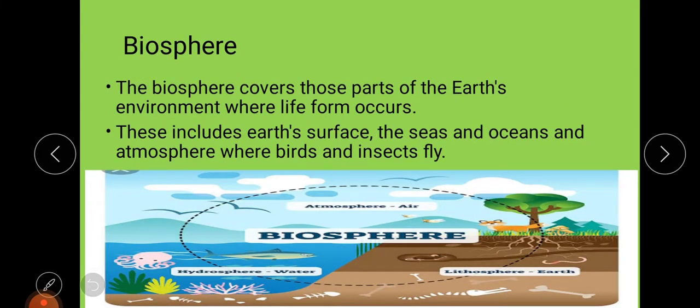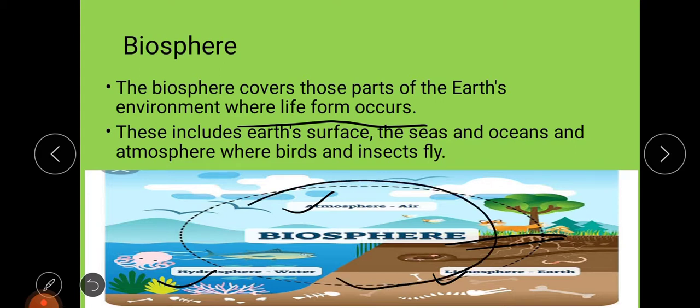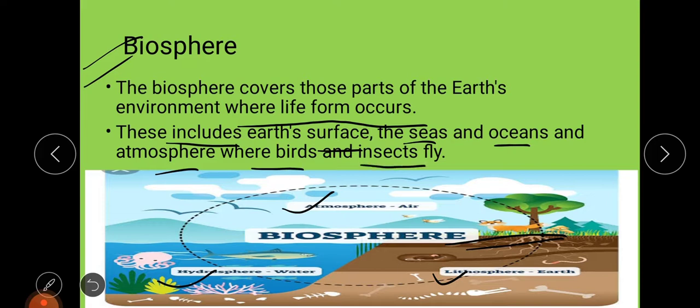Then the last sphere is your biosphere. Biosphere is where all forms of life occur. Here you see this is the biosphere, this is the atmosphere, the hydrosphere, the water bodies, and this is the land, the lithosphere. As I have told, the environment is the interaction among all these four spheres. The biosphere includes the earth's surface, seas, oceans, and the atmosphere where birds and insects fly.